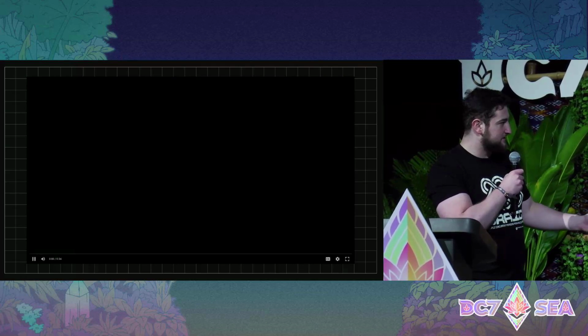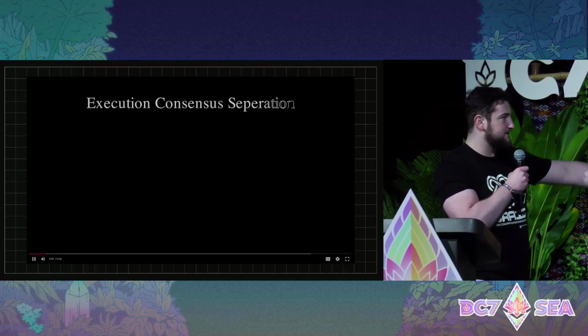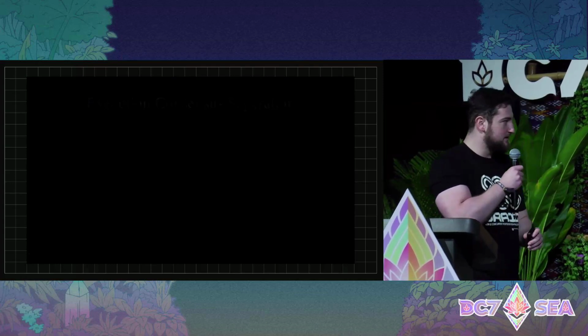So why do we get the Avengers together? Because we want to change how Ethereum works fundamentally to be a system of execution consensus separation. So let's see if this clicker plays the video. Here's how execution consensus separation works.